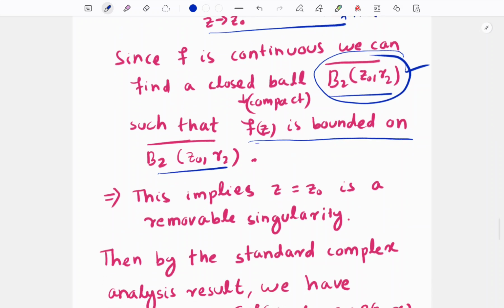It implies that f is bounded on this closed ball, and therefore it is also bounded on the open ball. Therefore we can find a neighborhood B2 of z0 on which f is bounded.